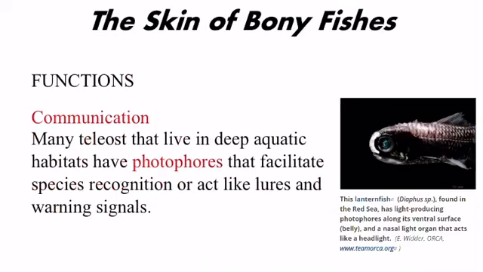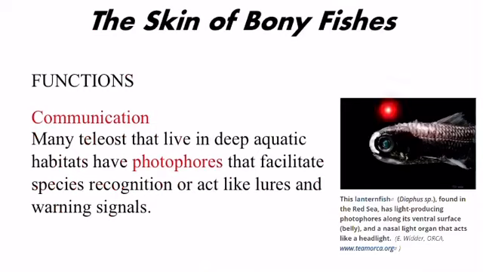Communication. The fish integument also has a role in communication. Many teleosts that live in deep aquatic habitats have photophores that facilitate species recognition or act like lures and warning signals. As you know, in deep aquatic habitat, sunlight is not present. So these fishes have photophores which facilitate them in species recognition.